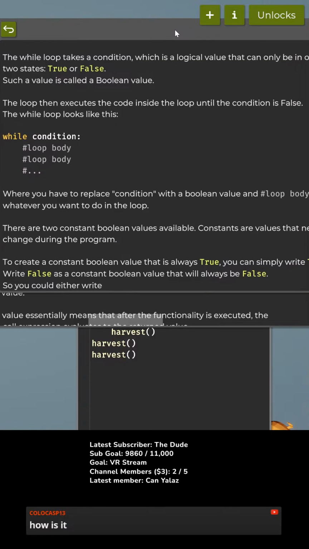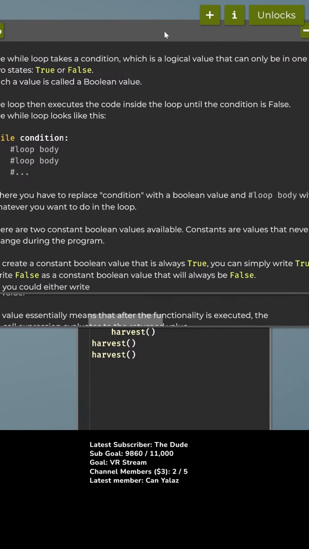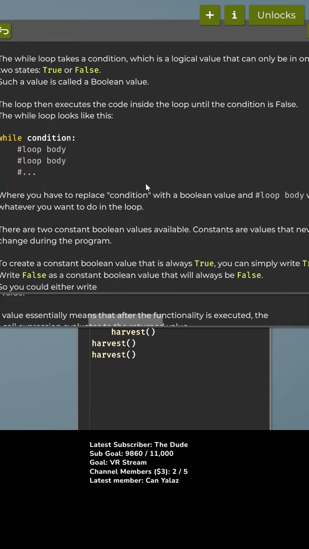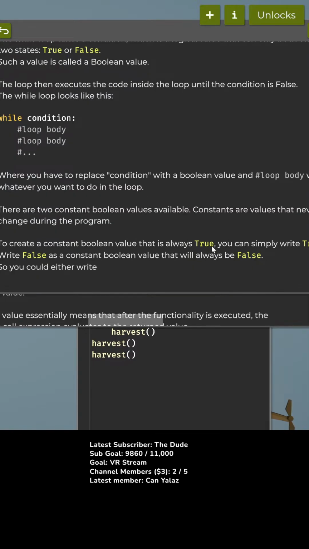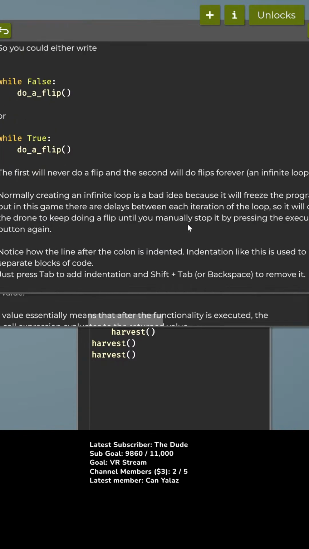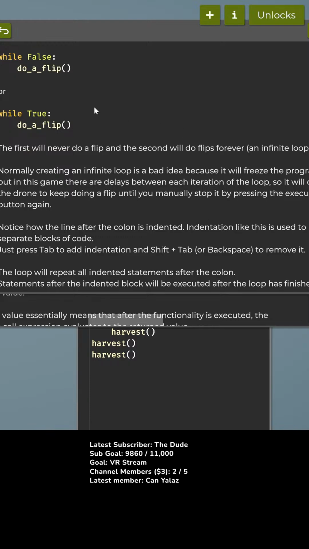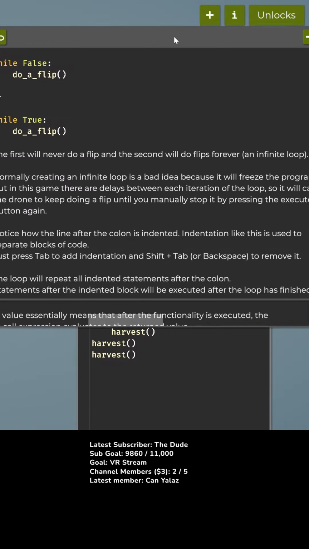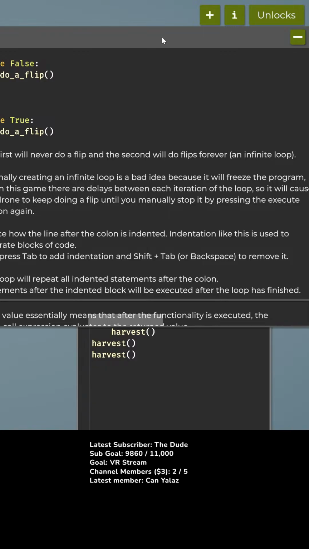There are 2 constant Boolean values available, constant values that never change during the program. To write a constant that's always true, you just write true. Write false, then it'll always be false. So you could write while false, do a flip, or while true, do a flip. The first will never flip, and the second will always flip. Normally, creating an infinite loop is a bad idea because it'll freeze the program. But in this game, there are delays between each iteration of the loop, so it will cause the drone to keep doing a flip until you manually stop it by pressing the execute button again.